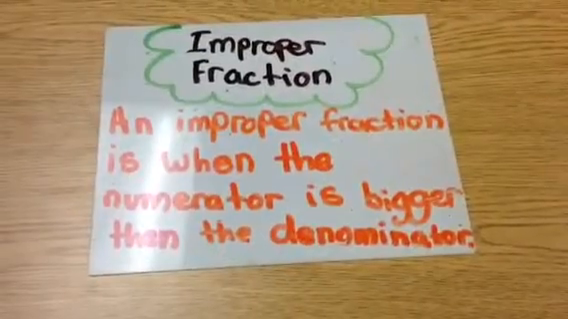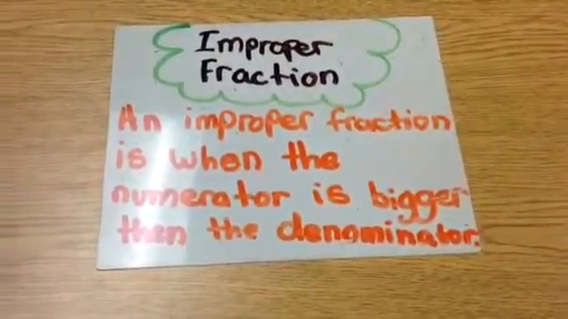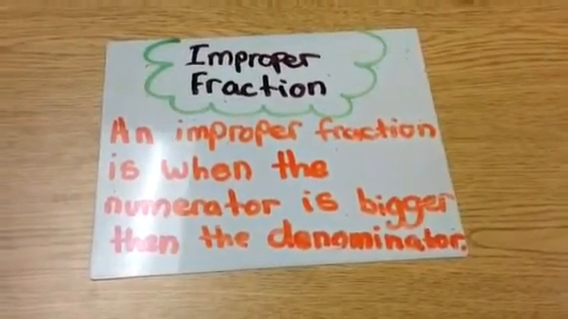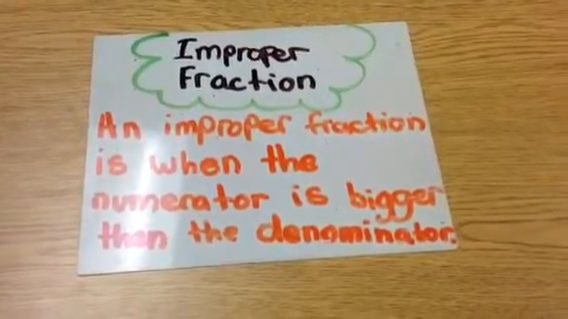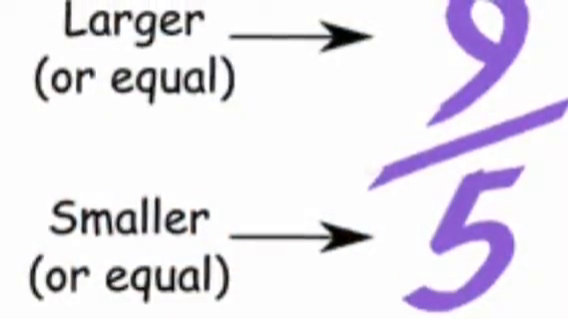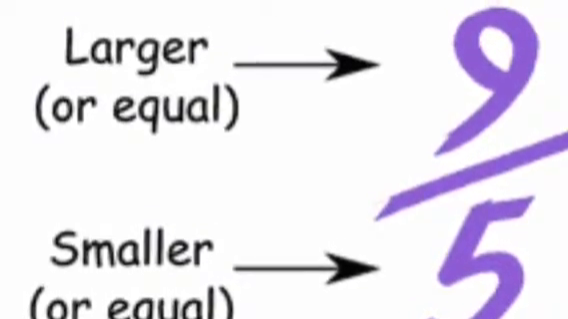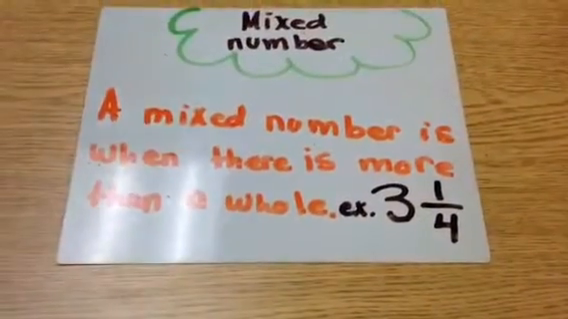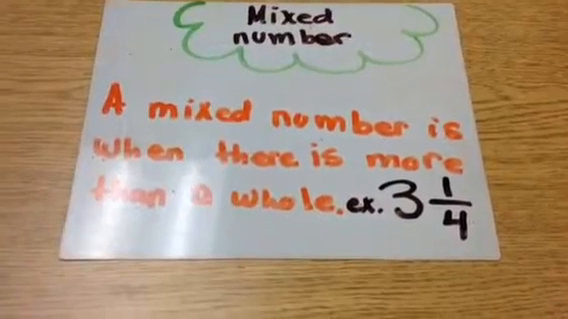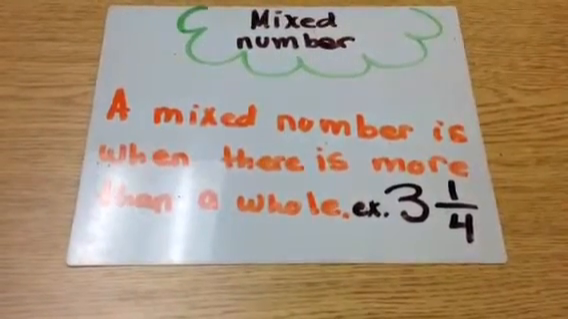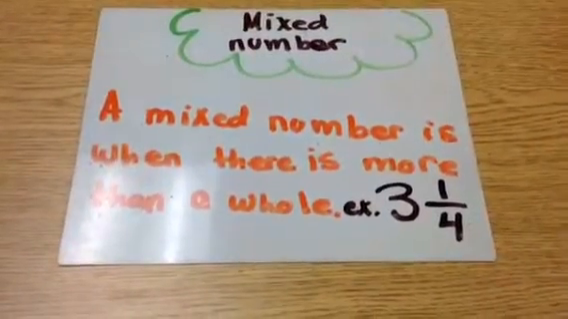Next up, improper fractions. An improper fraction is when the numerator is bigger than the denominator. Next up, mixed numbers. A mixed number is when there is more than a whole.